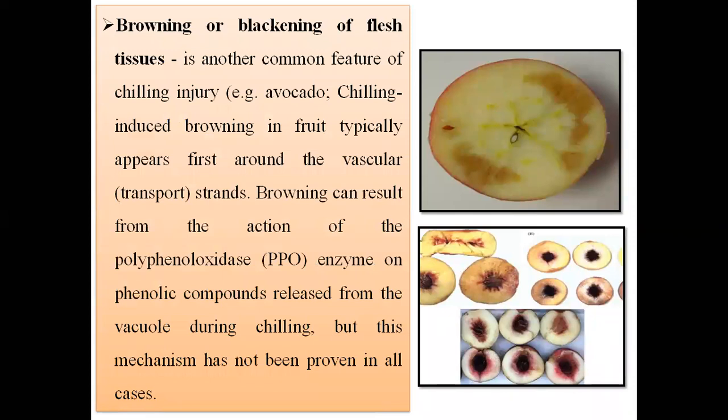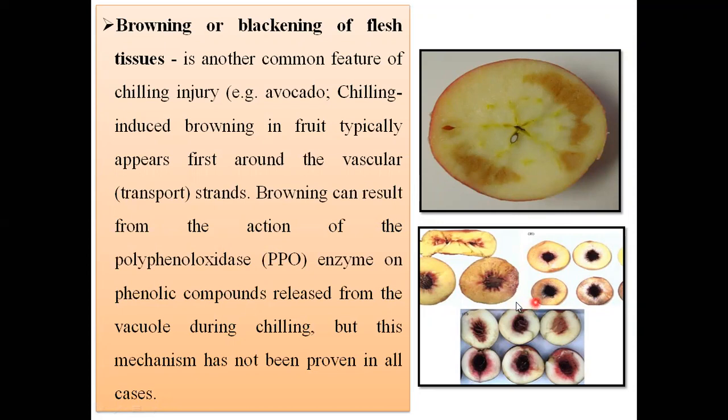Next symptom of chilling injury is browning or blackening of the fleshy portions in fruits or vegetables. See, this apple shown here, how the fleshy or pulpy portion becomes brown due to exposure of that commodity to low temperature.